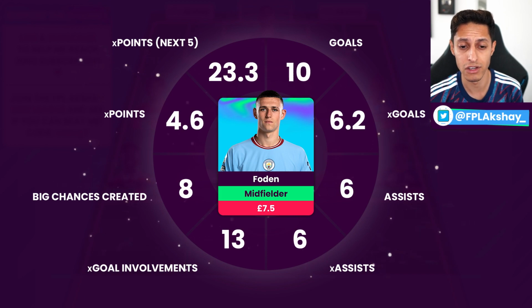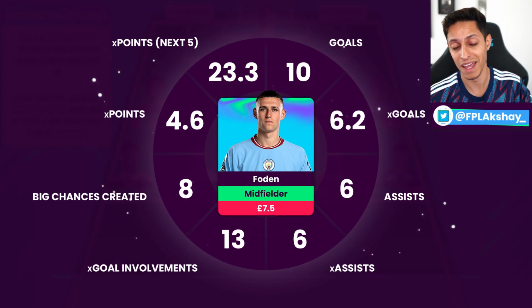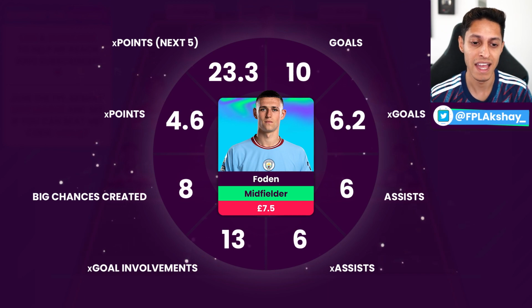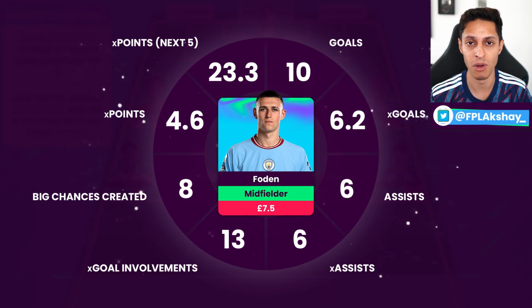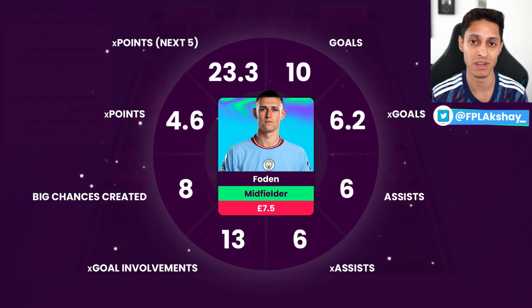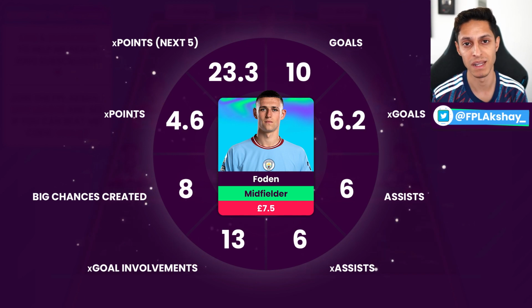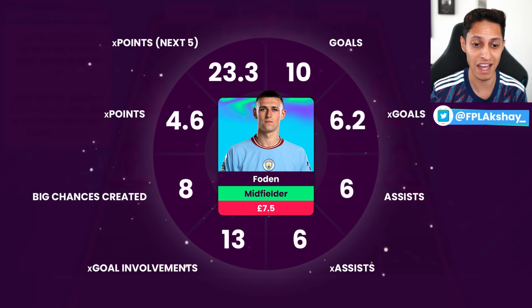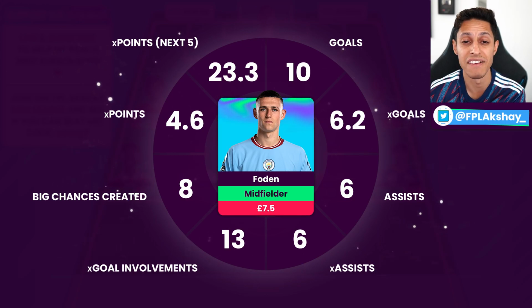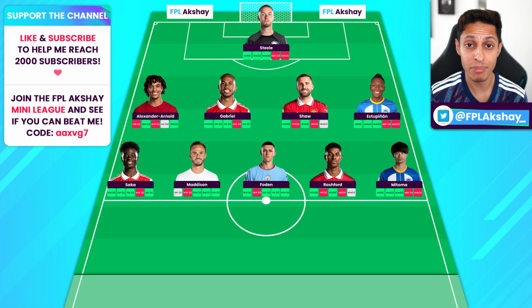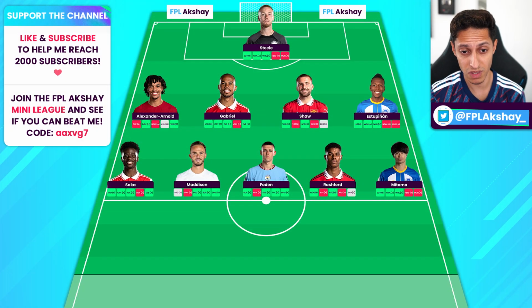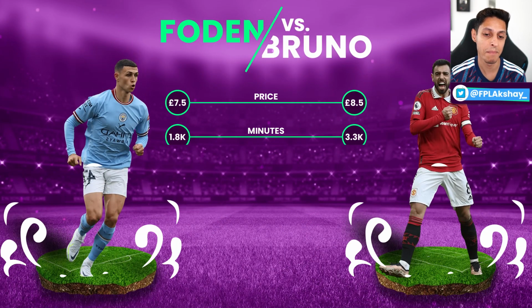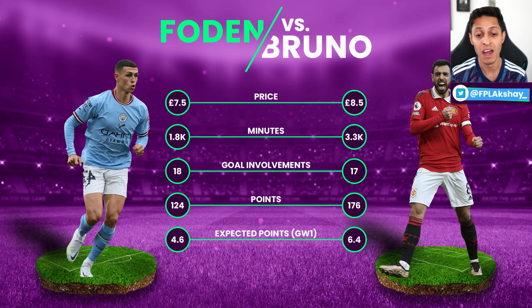to have. Really good value for money, which is why the original point that I was making is his expected points are lower at the moment, because those expected points are based on him playing an average of 65 minutes per game. So if he plays 90 minutes per game, then those averages will go up significantly. But yeah, like I said, I did have Bruno in that position before and I've replaced him with Foden. So now let's look at the comparison between Foden and Bruno last season. And this is why I said it is so impressive, the stats that Foden has.